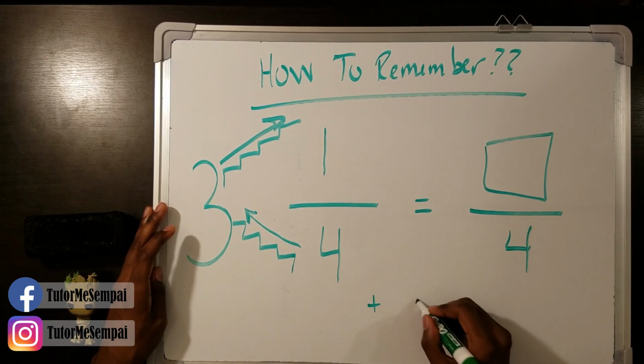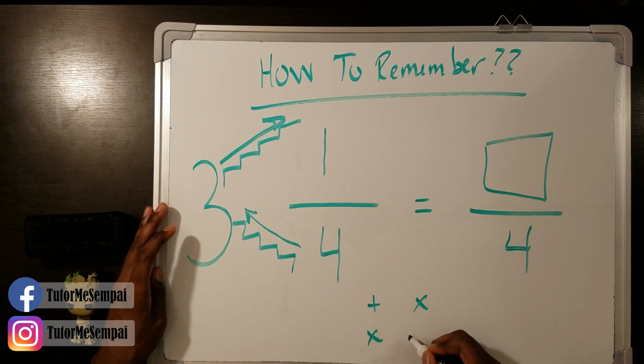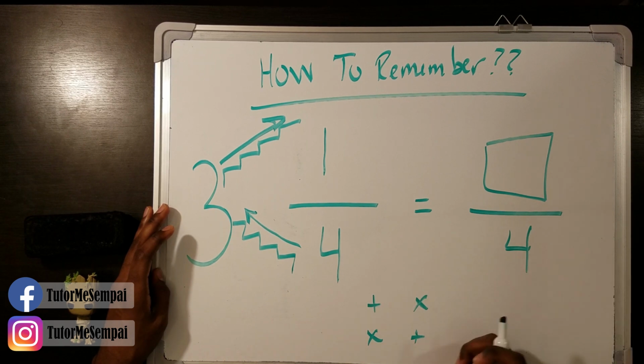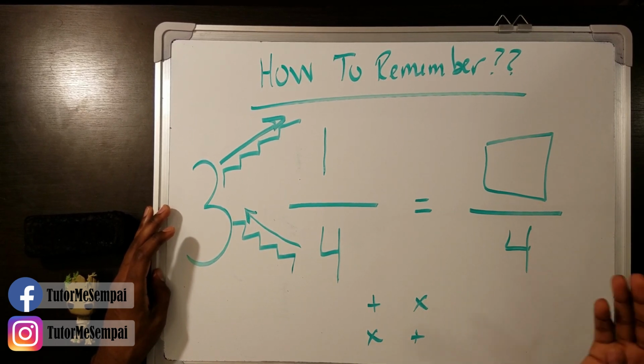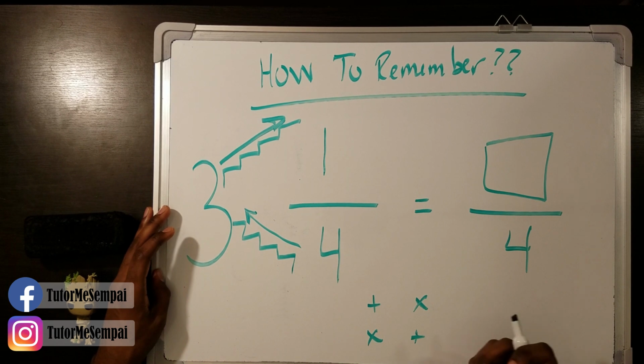Do we do addition first and then multiply, or is it multiply and then add? Well, we can still use the stair method to help us here too. Imagine you going into a building and you go on the first floor. You jump into the building and you're on the first floor and you need to go all the way to the top. Now you might start really fast to get up the stairs quickly.